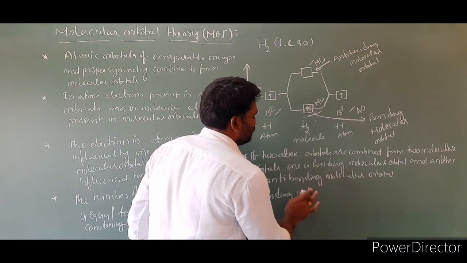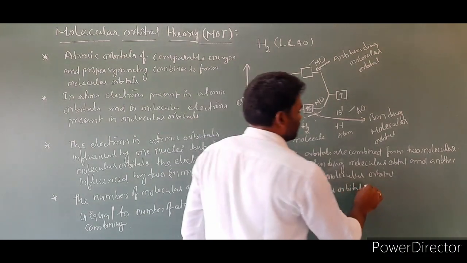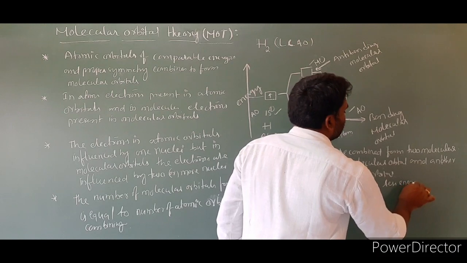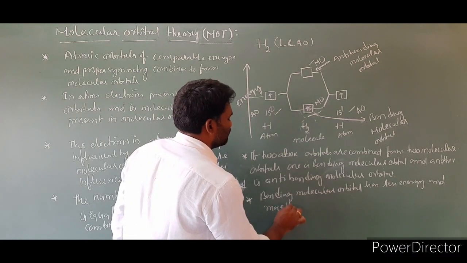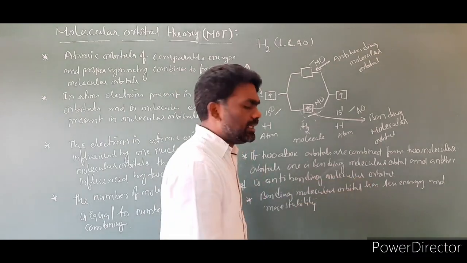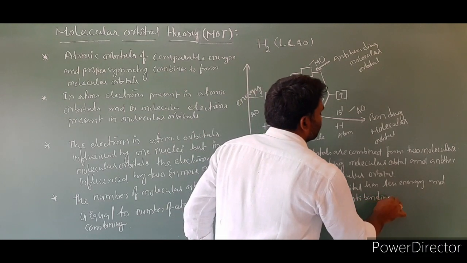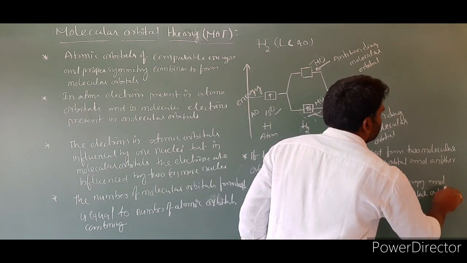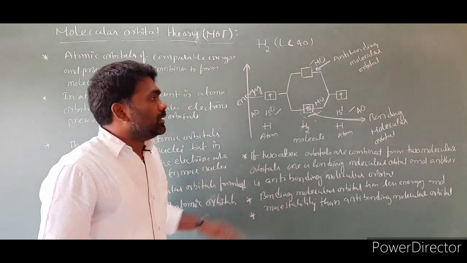The bonding molecular orbital has less energy and more stability than the anti-bonding molecular orbital. The last point is electron filling.